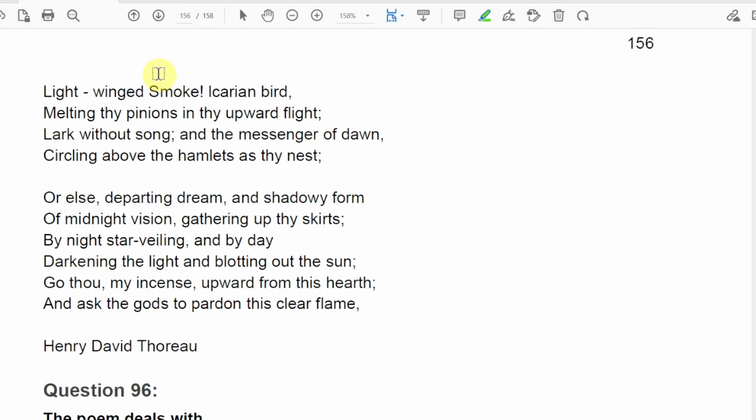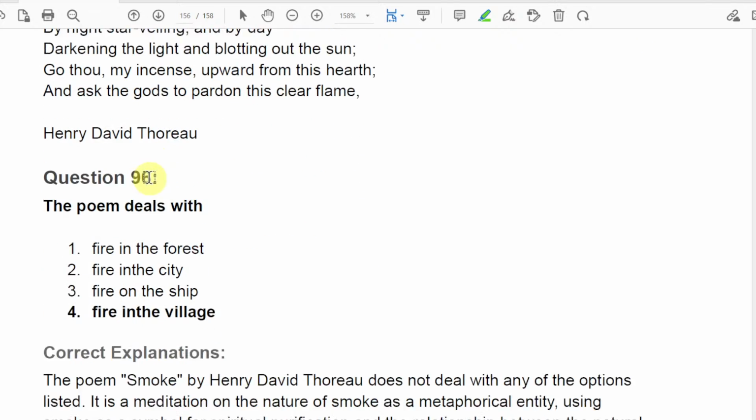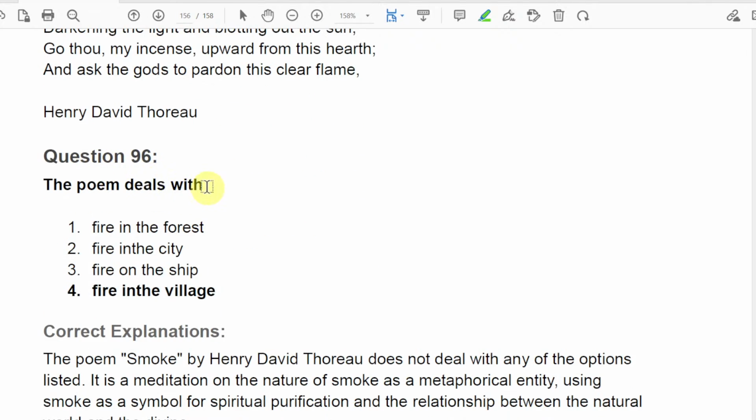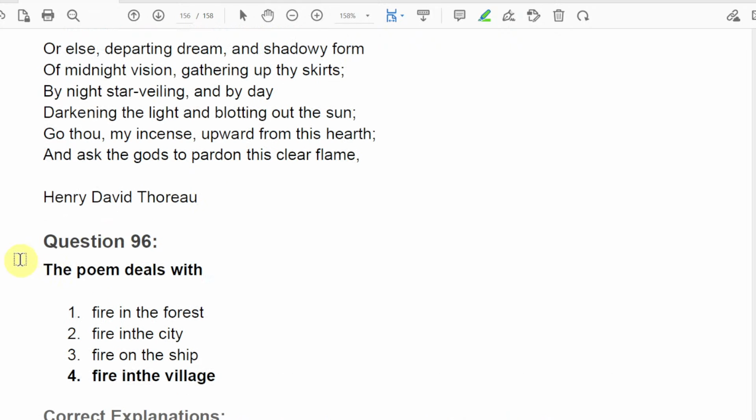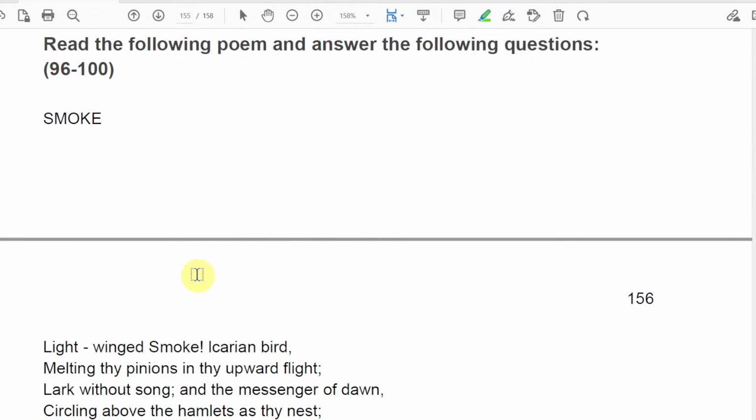So of course it is talking about smoke, and where is it coming from? Melting thy pinions, thy. So what does the poem deal with? Fire in the village, fire on the ship, fire in the city? Where is the fire actually happening?